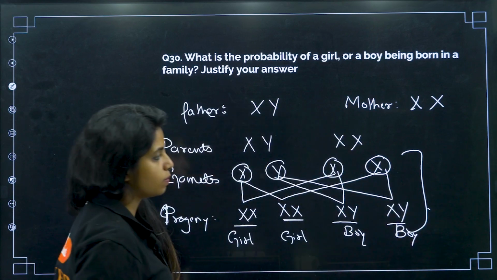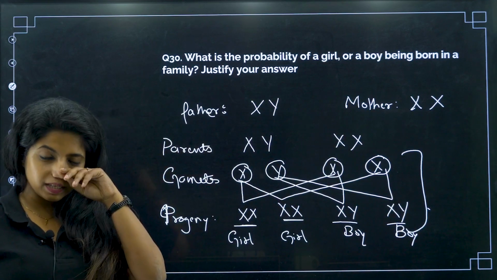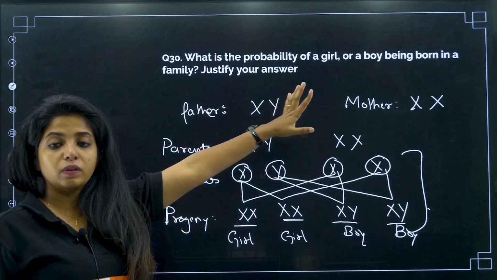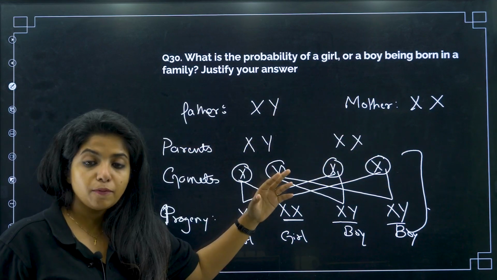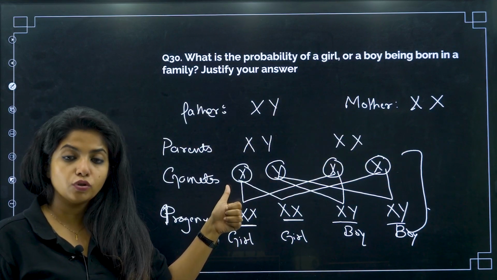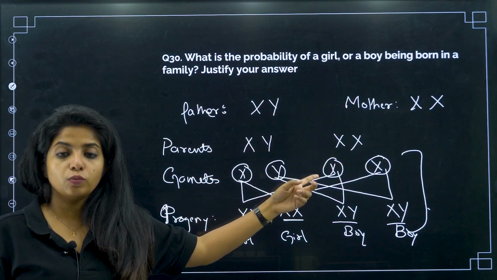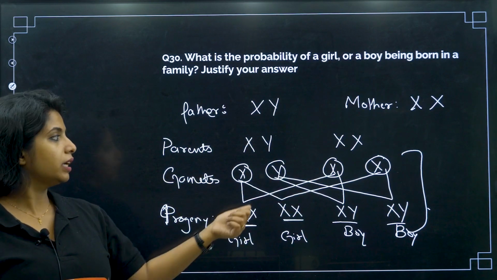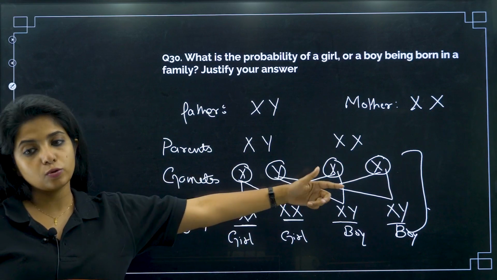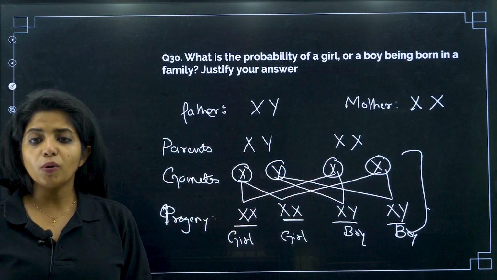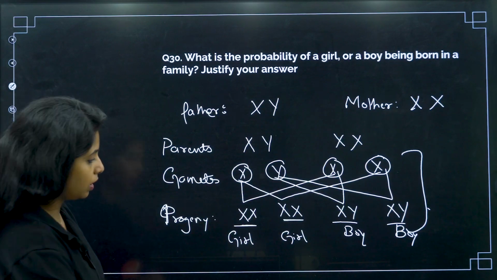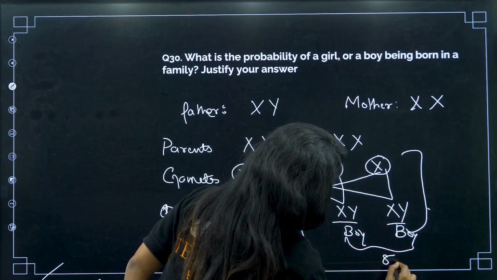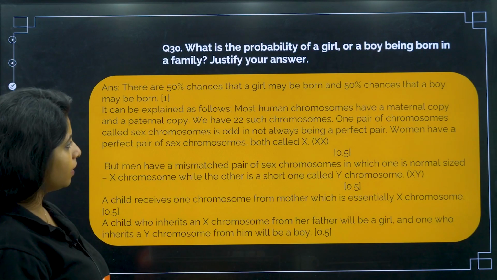Make this and you explain. Tell first things first that basically a father always has X and Y chromosome, and the mother always has X and X chromosome. If the X from the father is going to fertilize with the X chromosome from the mother, that is there in the egg, then it will be a girl child. If the Y chromosome is going to fuse with the X chromosome, it is going to be a boy. So there is a 50-50% chance over there. Mention 50%, 50%.